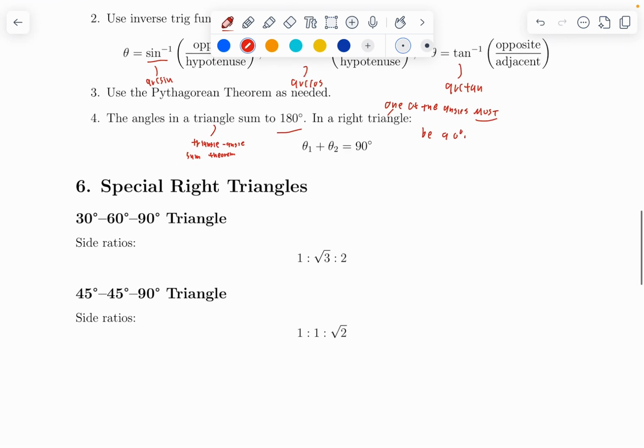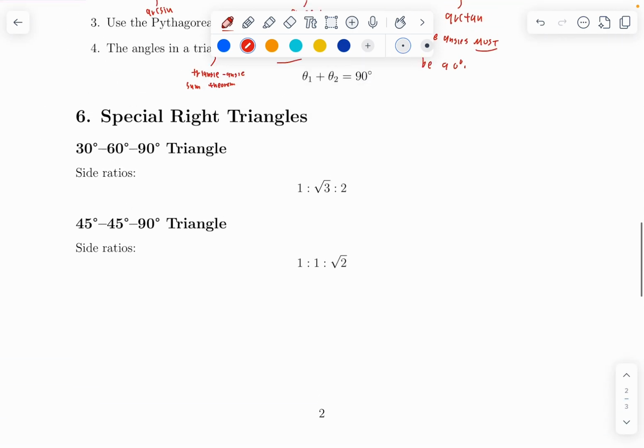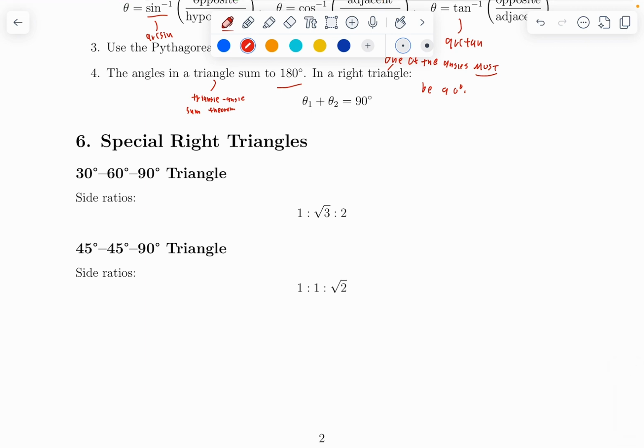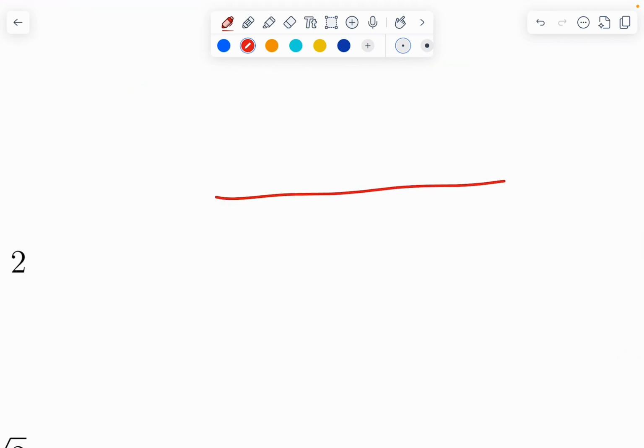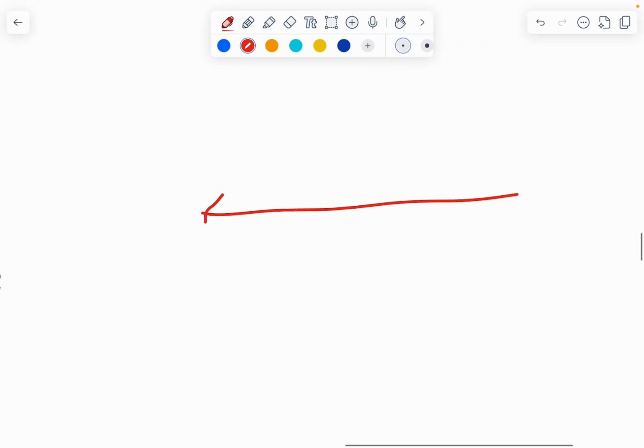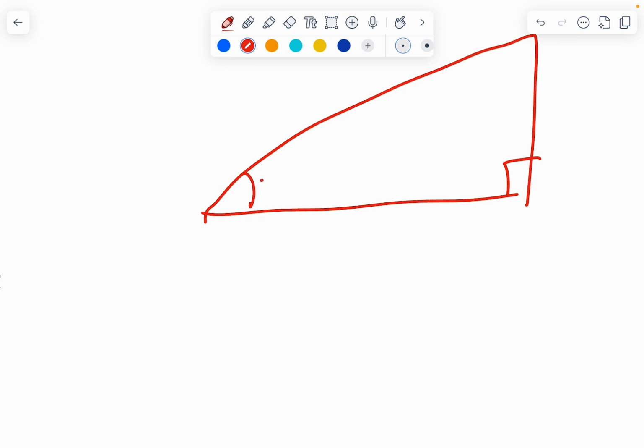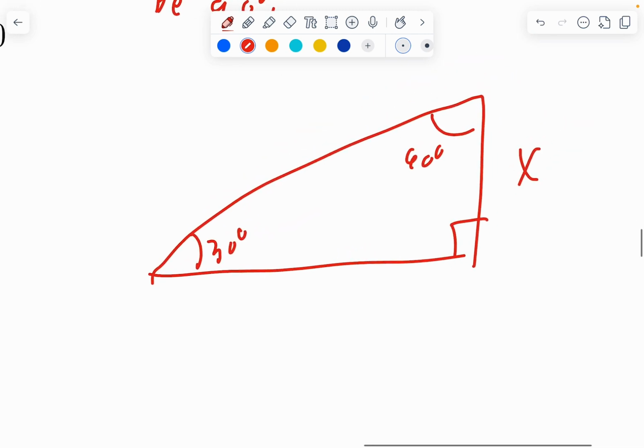Final note, big concept here. Special right triangles. So we have our 30, 60, 90, and we have our 45, 45, 90. First, let's talk about 30, 60, 90. Let's say, hypothetically, we have a 30-degree angle here, a 60-degree angle here, and a right angle here. Let's say that this short leg has length x. You just kind of have to memorize this for now. The long leg will have a length of x root 3, and the hypotenuse will have a length of 2x. Hypotenuse is double the length of the short leg, and the long leg is root 3 times as long as the short leg.